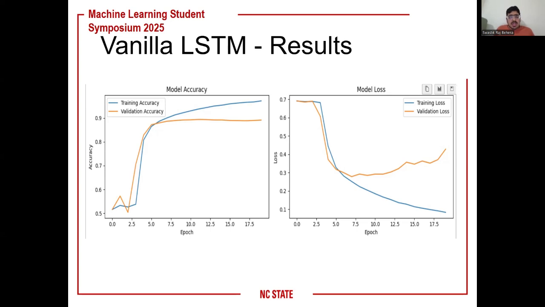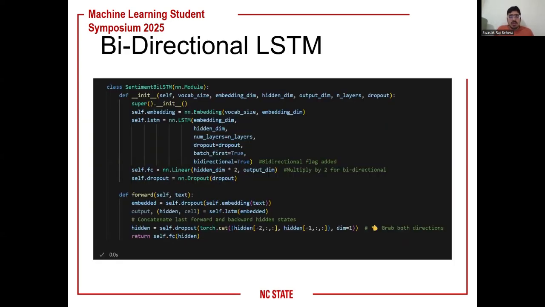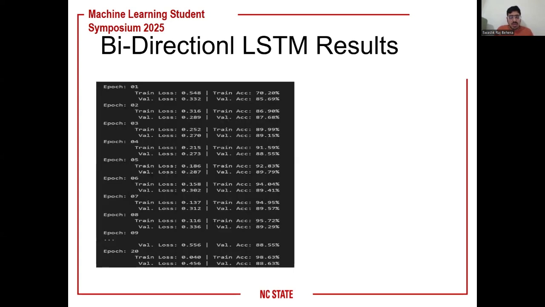Now coming to the bidirectional model, which basically preserves information from both the past and the future. It has a bidirectional flag added, so it's set to true. We have used the same hyperparameters as the vanilla LSTM. The results for this bidirectional LSTM show a very similar accuracy.